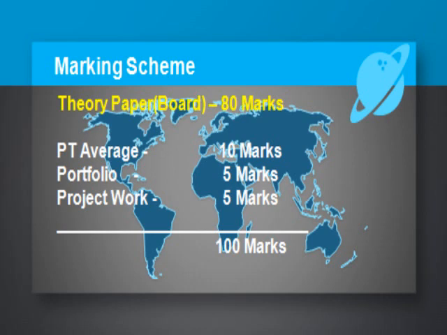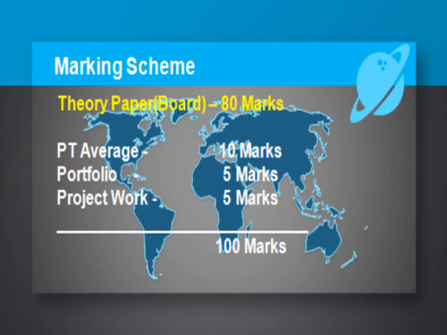A periodic test will be conducted by the schools, and 10 marks would be the average of the periodic tests. Portfolio will carry 5 marks. This portfolio means your achievement throughout the year, your assignments given by the teacher, whether you are submitting them properly, and quizzes, activities, everything will be involved there. And the project work, which we will discuss later, would carry 5 marks.